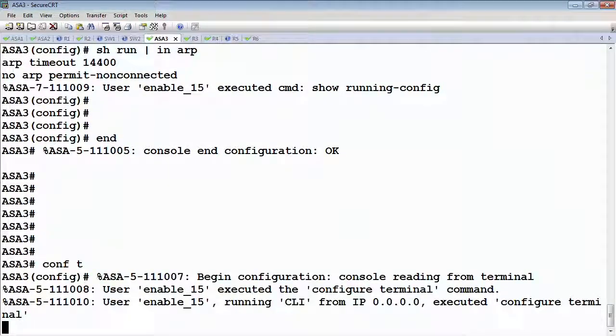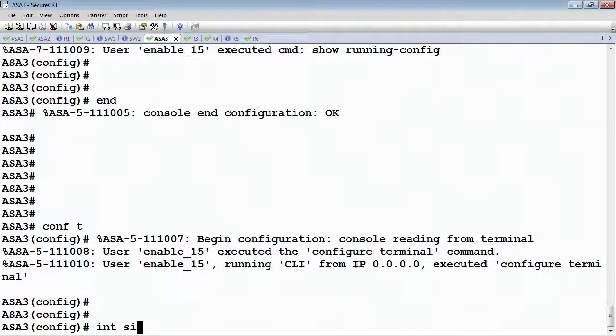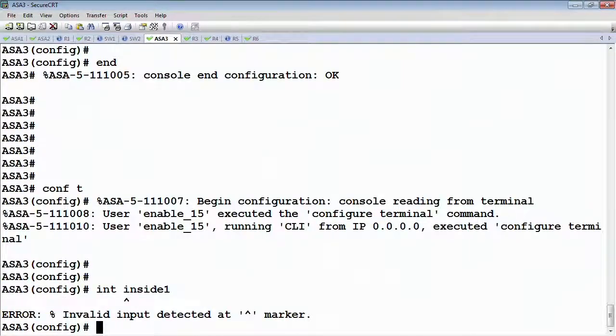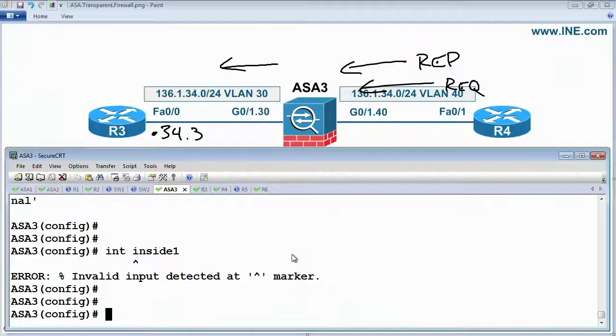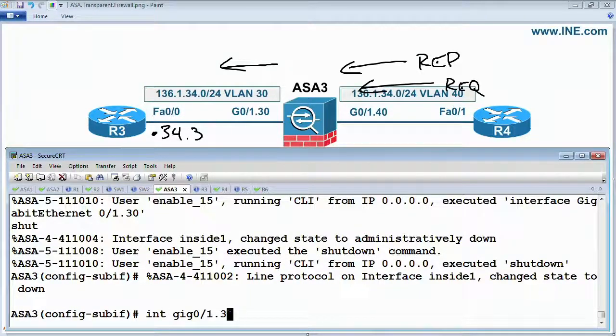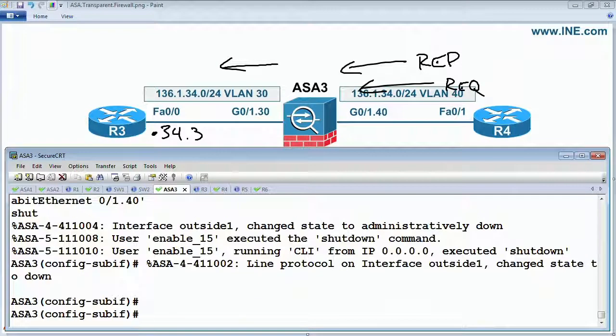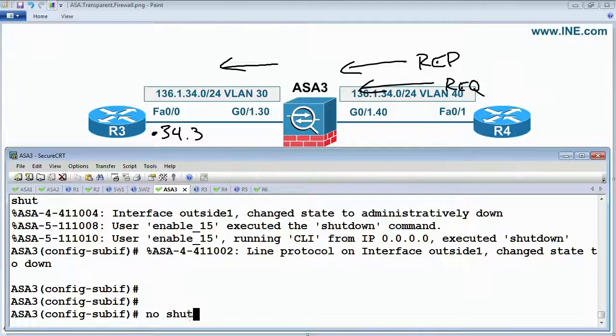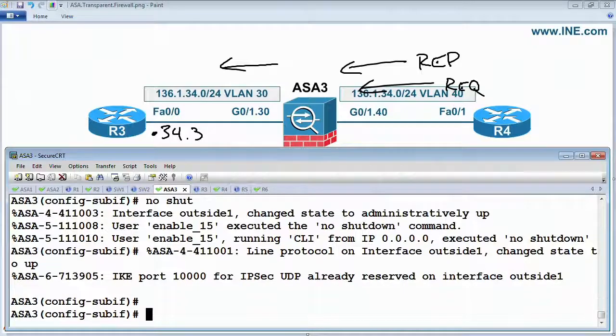Let's say interface inside 1, which is gig 0/1.30 and 40. Let's shut those down. And then re-enable them.